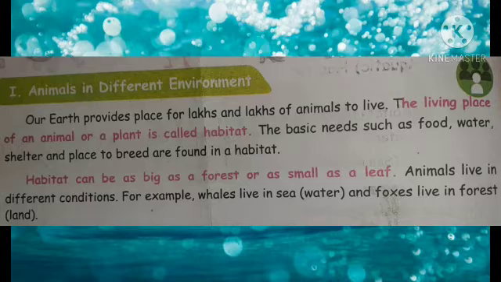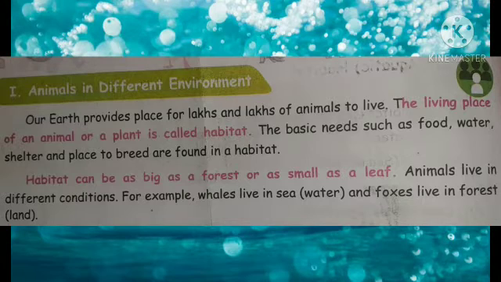Animals in different environments. Our earth provides place for lakhs and lakhs of animals to live. The living place of an animal or a plant is called habitat. The basic needs such as food, water, shelter, and a place to breed are found in a habitat. Habitat can be as big as a forest or as small as a leaf.